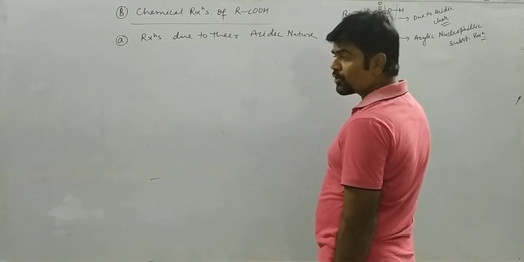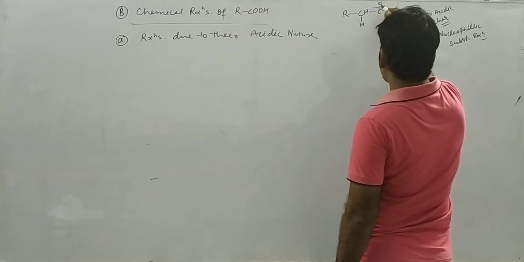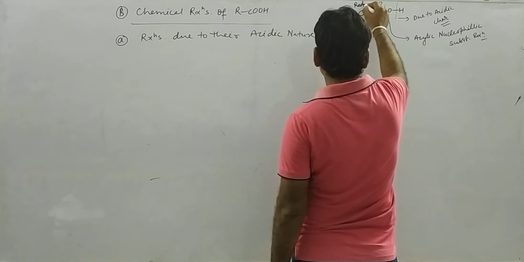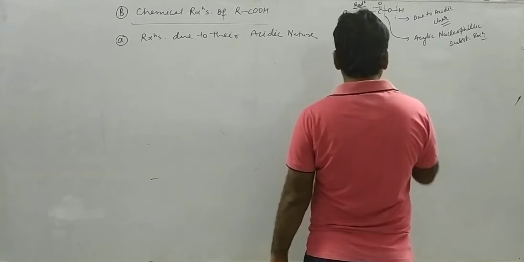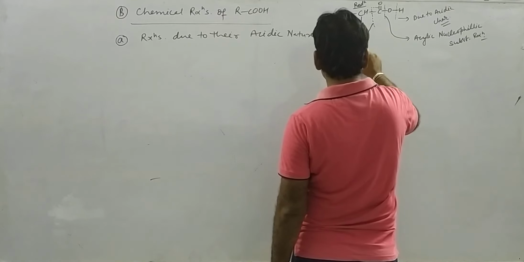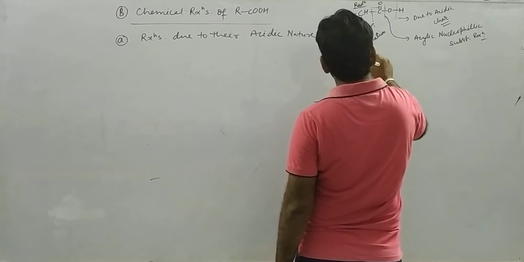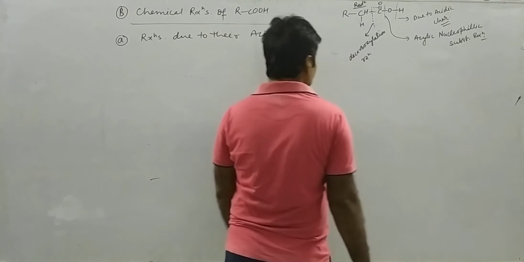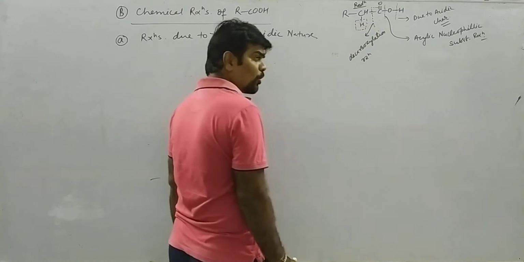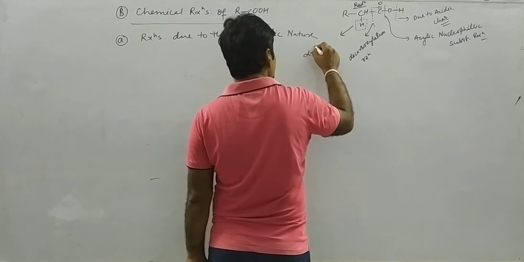Next reaction will be the cleavage of this carbon to oxygen multiple bond, that is the reduction reaction. Next reaction will be classified as the cleavage of carbon-carbon bond, and that is decarboxylation reaction. And then the fifth reaction is reactions due to presence of alpha hydrogen, that is called alpha halogenation reaction.